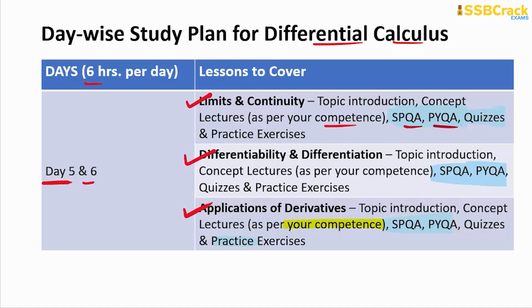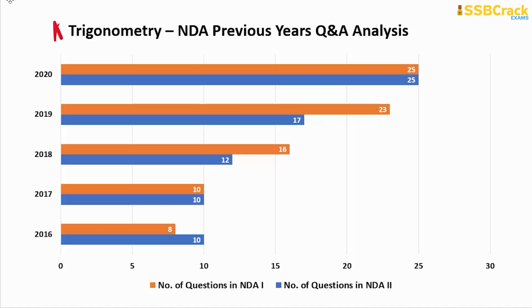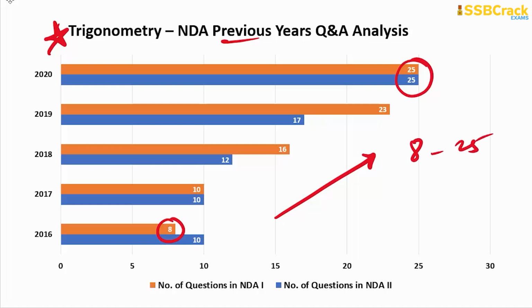All right. So here is the next topic now. That's trigonometry. Trigonometry NDA previous years' analysis. I'm mentioning again and again that the number of questions for the trigonometry topic is increasing year by year, right? The exam by exam NDA previous years' papers analysis is saying that previously the least was 18 questions, in the 2016 NDA 1 paper, wherein the highest you would have seen latest in the 2020 paper. So a very good number of questions can be expected on the topic of trigonometry.